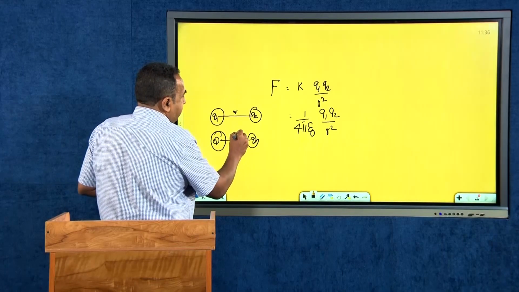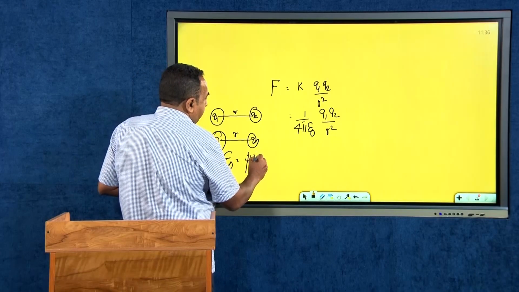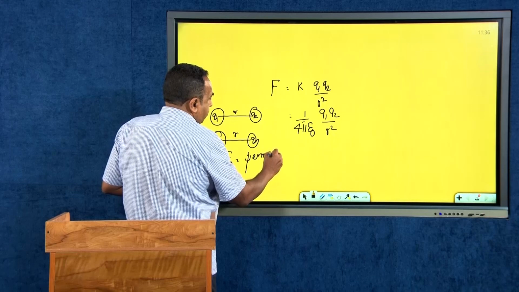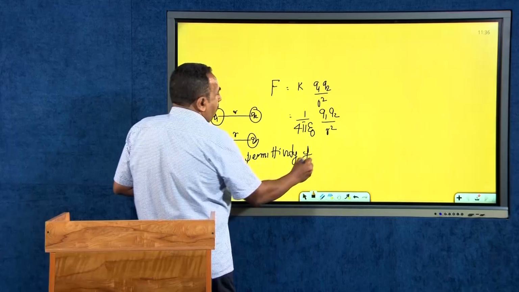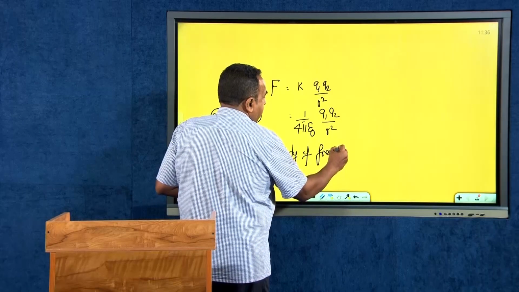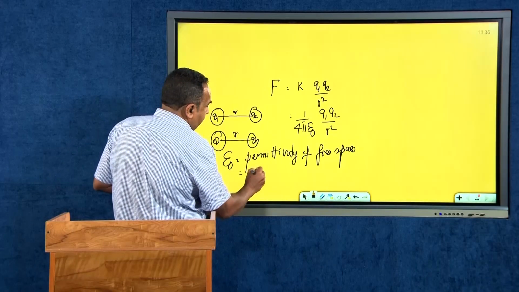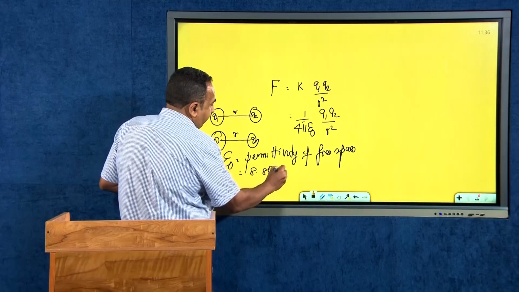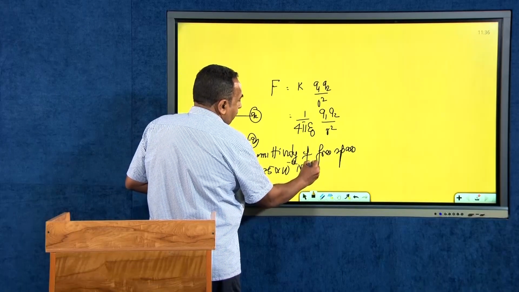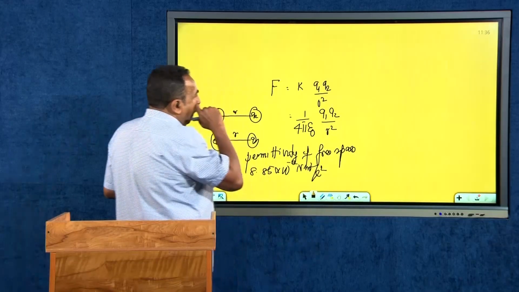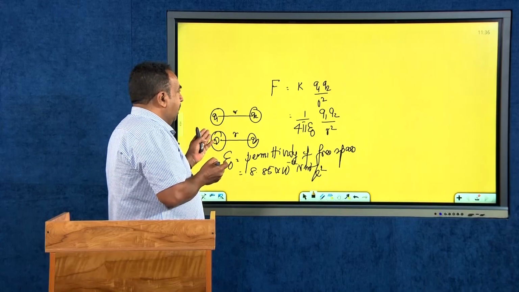R is the separation distance, and ε0 is called the permittivity of free space or vacuum, and the value of ε0 is 8.85 × 10^-12 Newton meter square per Coulomb square. Therefore, this is the force between any two charges separated by a distance.